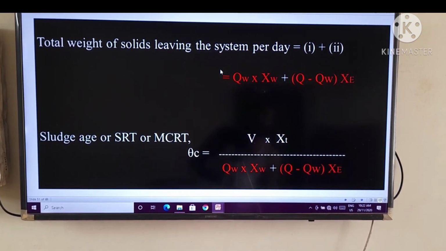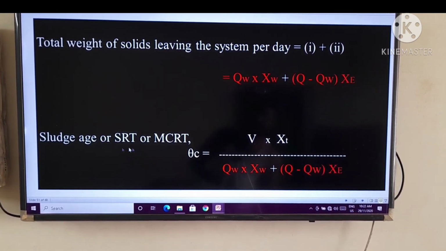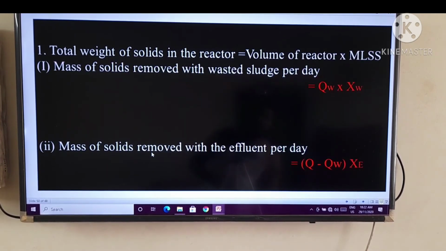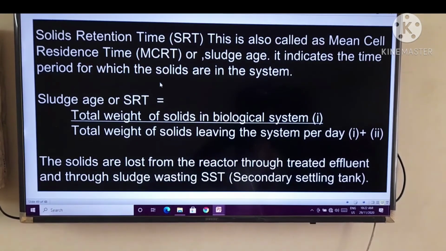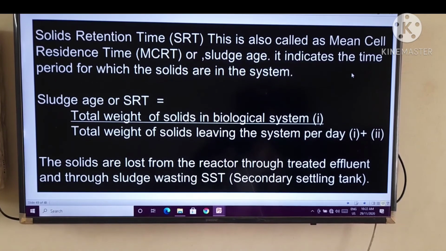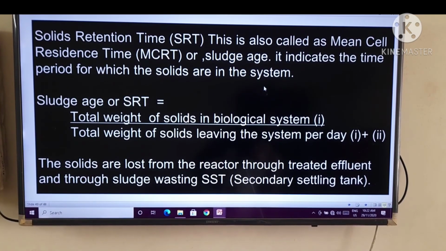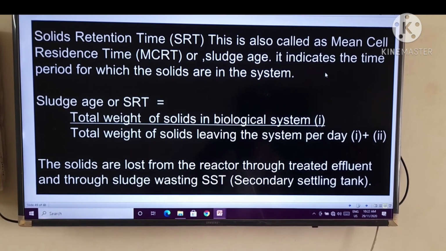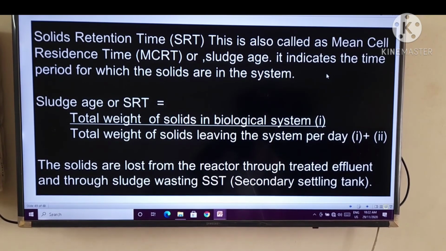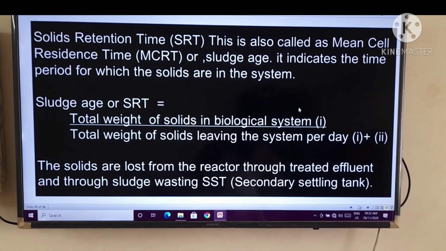After getting this answer, what is the SRT definition? It indicates the time period for which the solids are in the system.